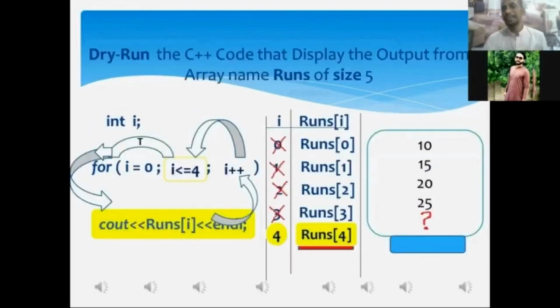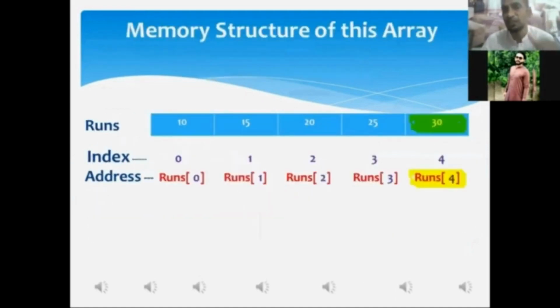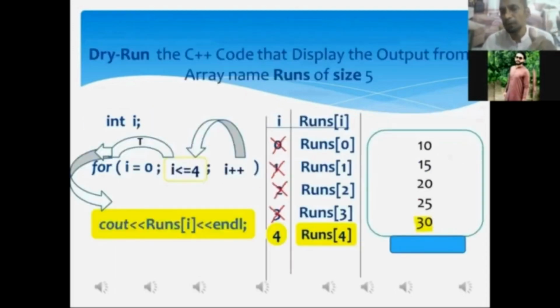In order to get the data value from the fifth memory location of the array, I'm taking you to the memory structure of the array. What has been stored in the fifth memory location of the array? 30, sir. It means 30 must be displayed onto the screen. Now you can watch the screen. 30 has been displayed over there.